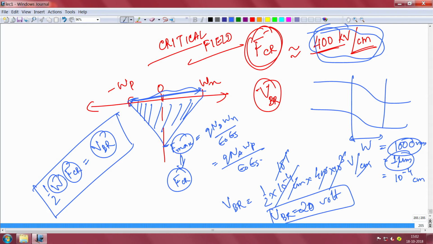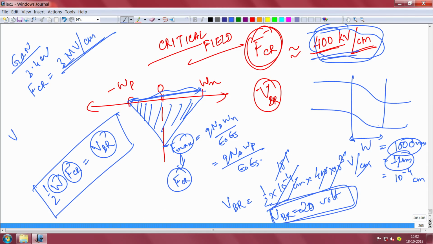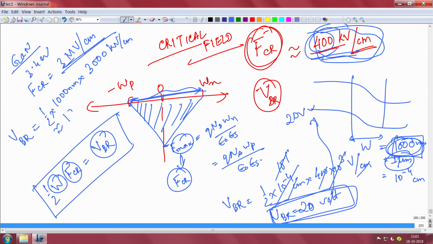Okay. But again, of course, if your material has a higher band gap, for example, gallium nitride has a band gap of 3.4 eV. So, the critical field of gallium nitride is 3 megavolt per centimeter, that is a much larger voltage than silicon. So, you can block much larger voltage. So, then for the same depletion region of 1 micron, the breakdown voltage that you can block in a gallium nitride p-n junction will be half into the depletion, which is 1000 nanometer, into 3 megavolt per centimeter, which is 3000 kilovolt per centimeter, which is roughly 9 times more than this. So, if in silicon you can block 20 volt here, right, with gallium nitride you can block around 180 volt.